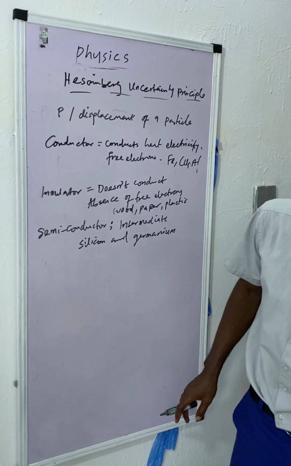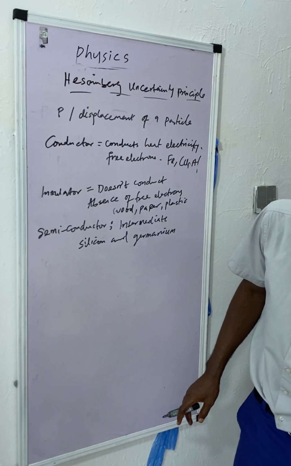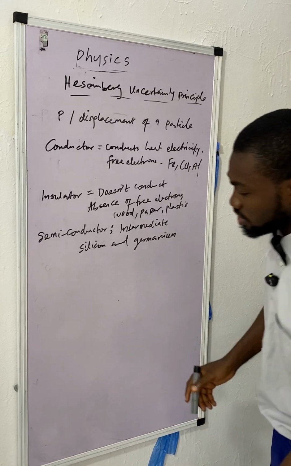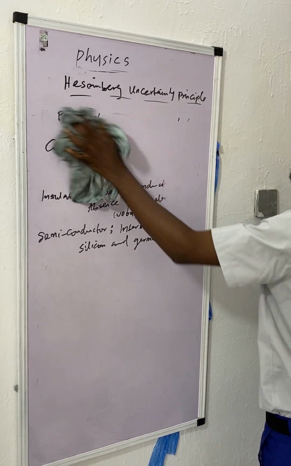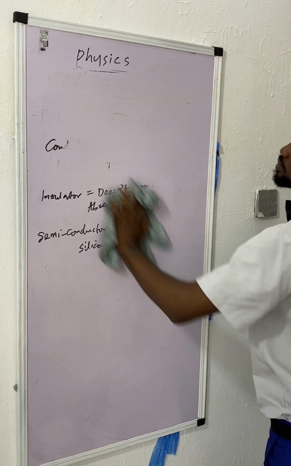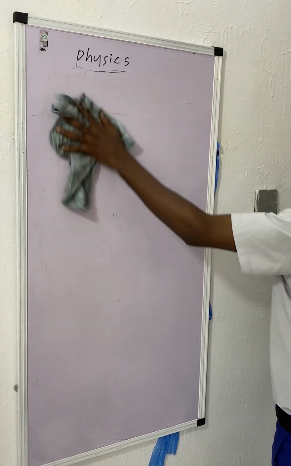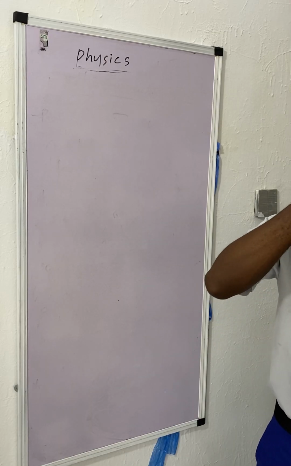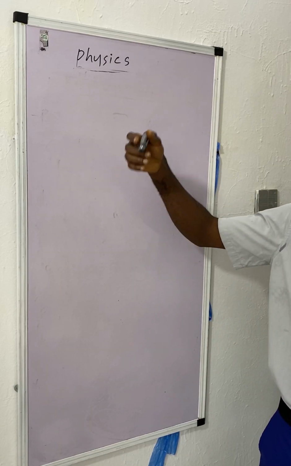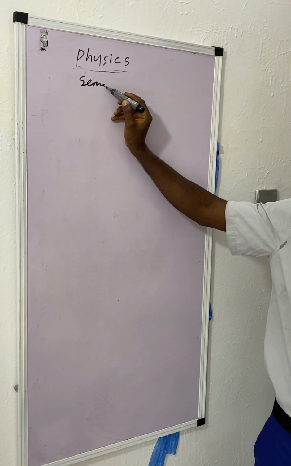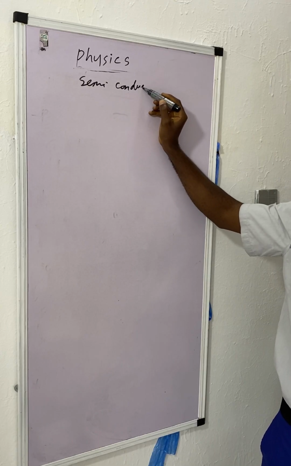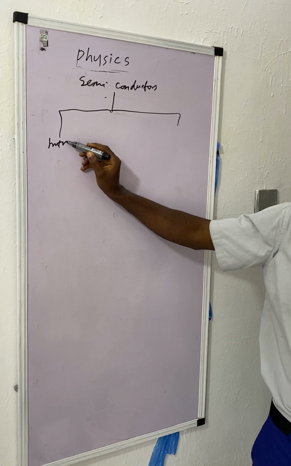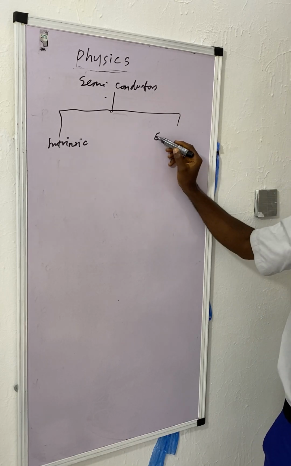So let's look at semiconductors. In semiconductors, we have two types of semiconductors. What are the two types? We have the intrinsic and the extrinsic semiconductors. Let's look at that: intrinsic and extrinsic semiconductors.